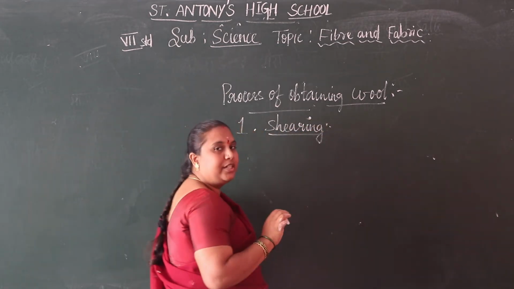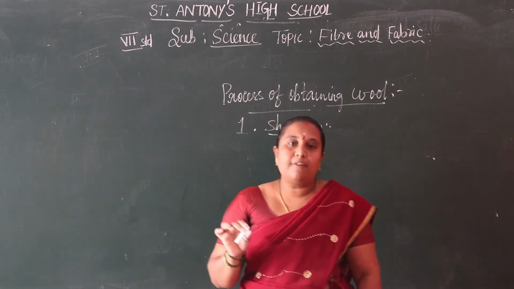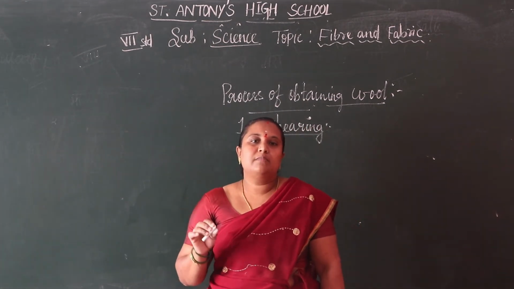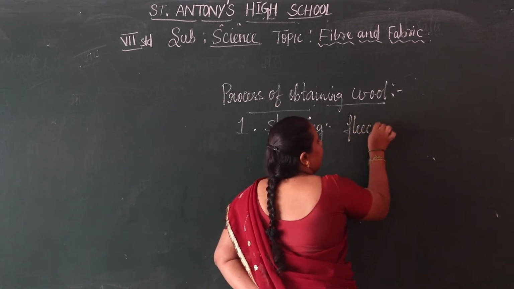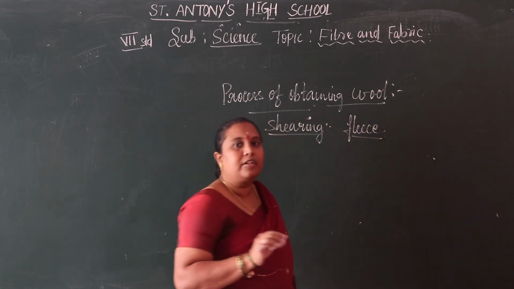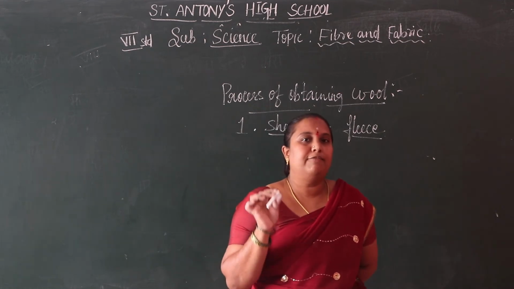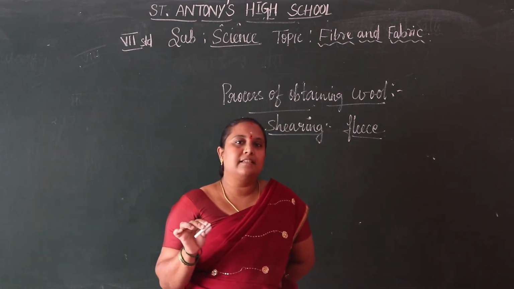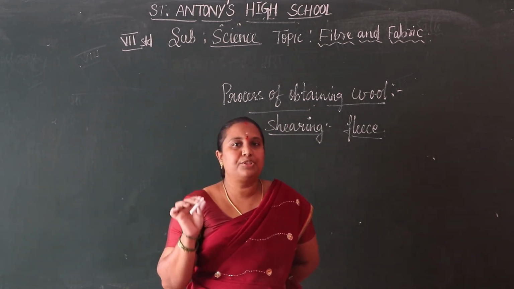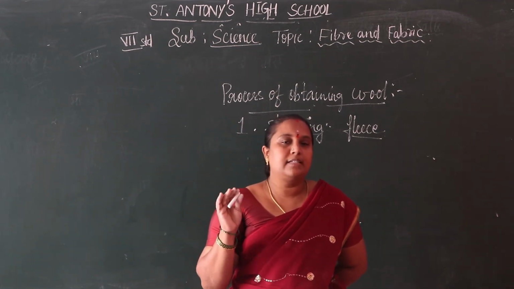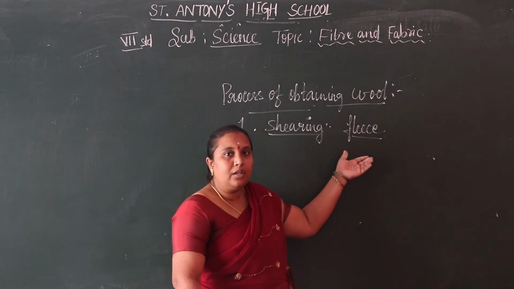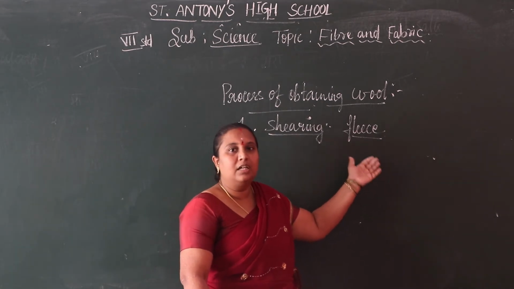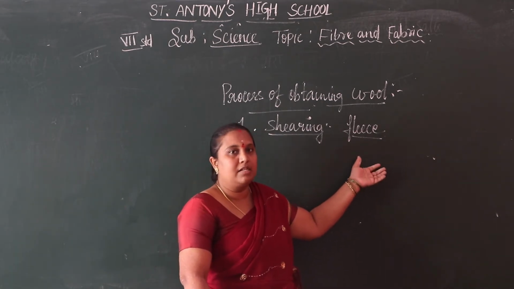What is shearing? It is the process of removing fleece. What is meant by fleece? Fleece means the soft hair, the fur, on the sheep or goats. We are taking the hairs. That is the removing of fleece from the wool yielding animals.